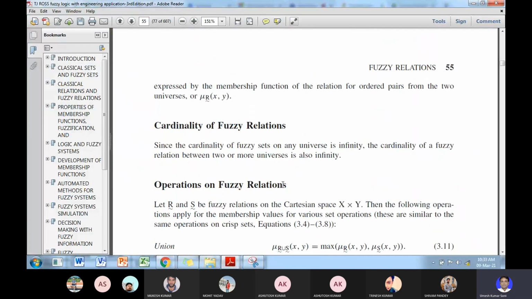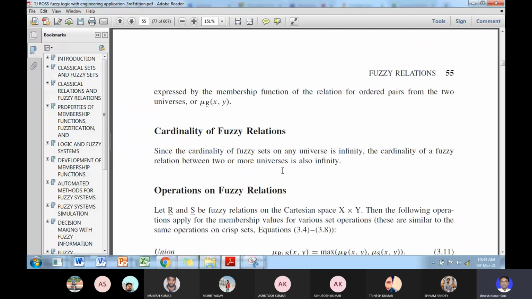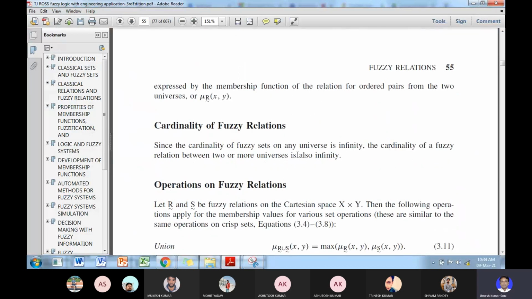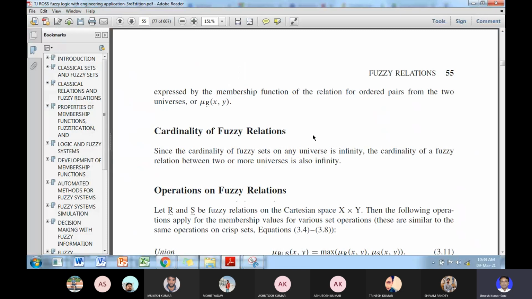Now we come to the fuzzy relation. In the fuzzy relation, there may be any value from 0 to 1, that is called the membership grade mu R(x,y). And these are the ordered pairs. What are the ordered pairs?